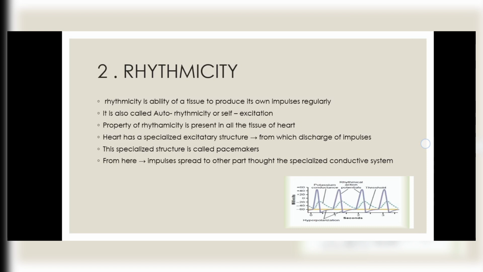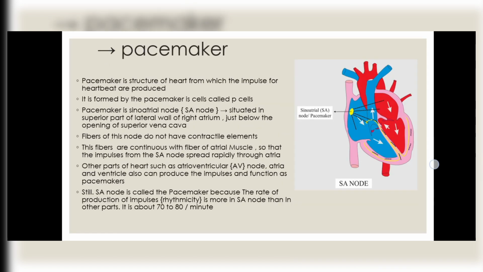The heart has a specialized excitatory structure from which the impulse is discharged. This specialized structure is called the pacemaker. From here, the impulse spreads to other parts through the specialized conductive system. Pacemaker is the structure of the heart from which the impulses for heartbeat are produced.